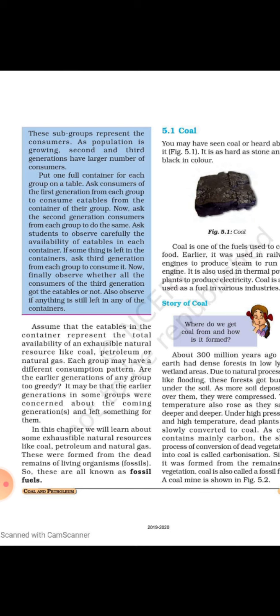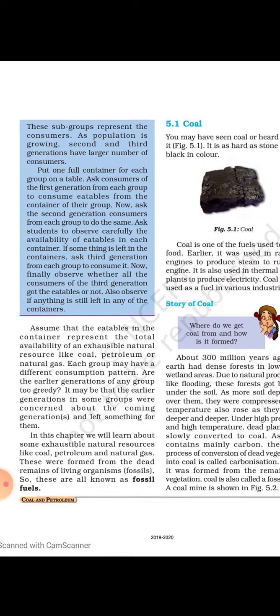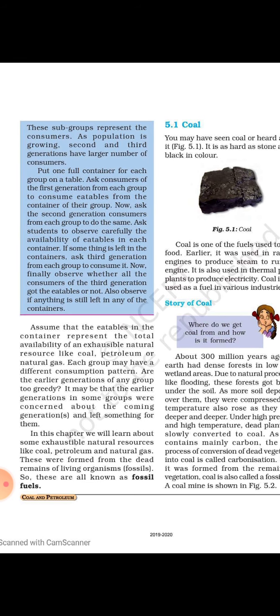After that, go and see all the eatables in the container, which represent the total availability of exhaustible natural resources. That roasted gram is compared to exhaustible natural resources like coal and petroleum, and those taking it represent the consumers, our people.